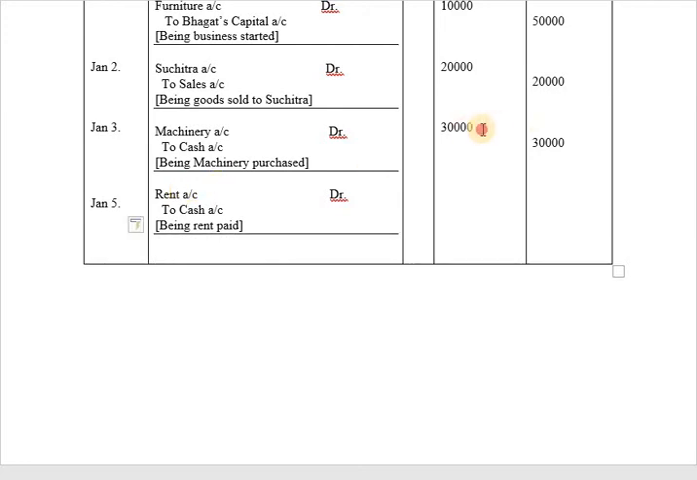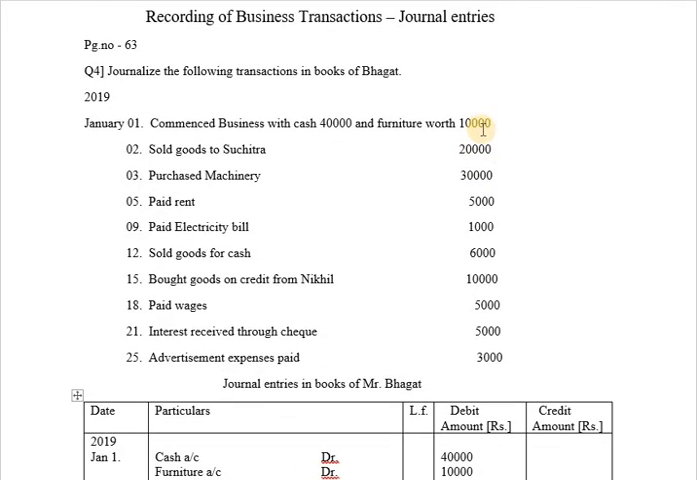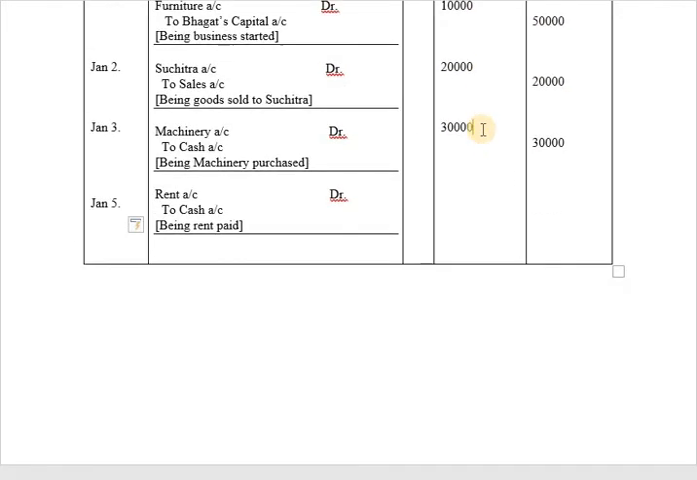So you have paid rent for rupees 5,000. So rent has been paid for rupees 5,000. So 5,000 will be recorded on debit side of the journal entry, as well as 5,000 will be recorded on credit side of the journal entry.